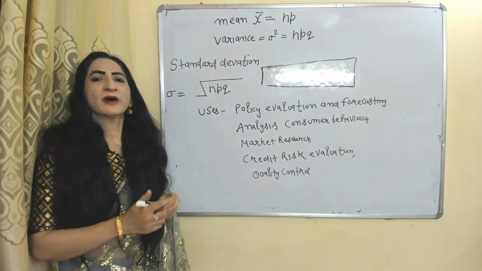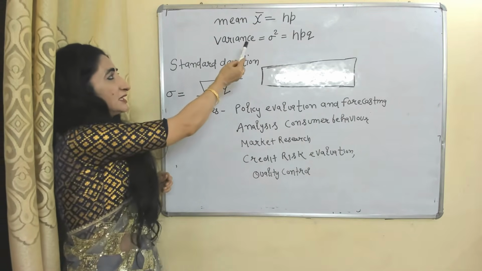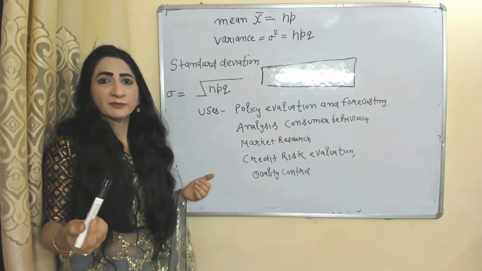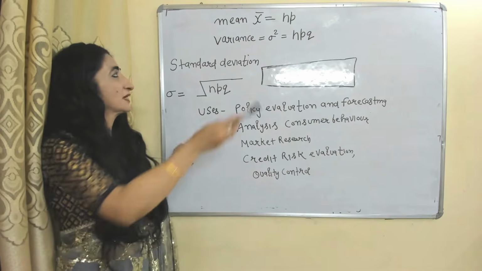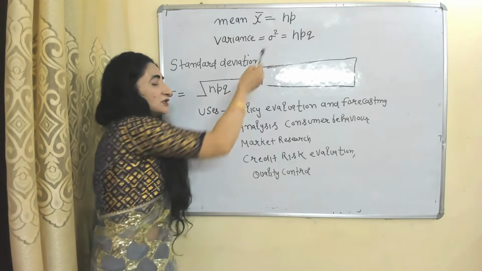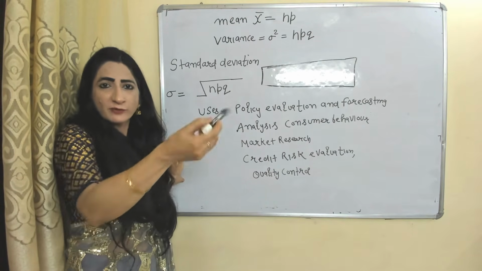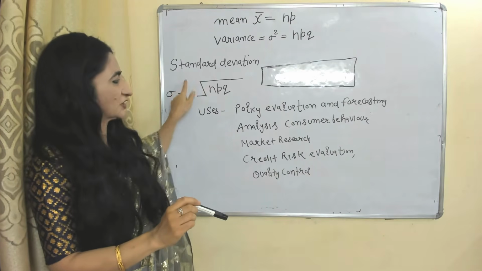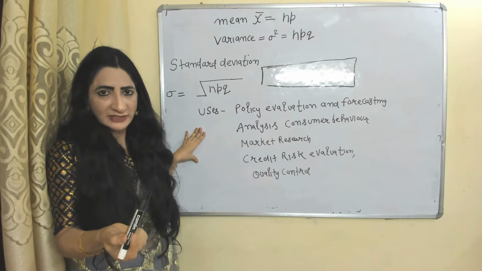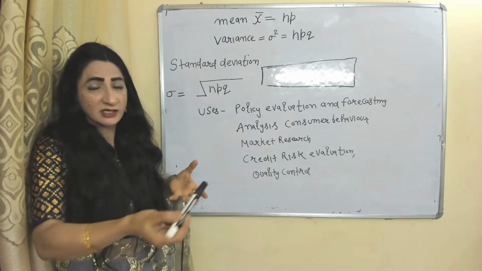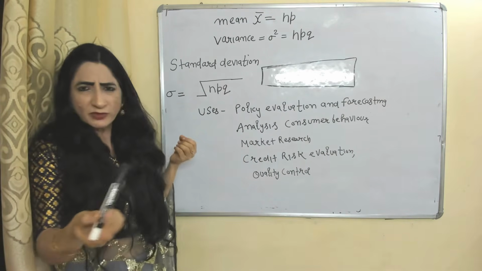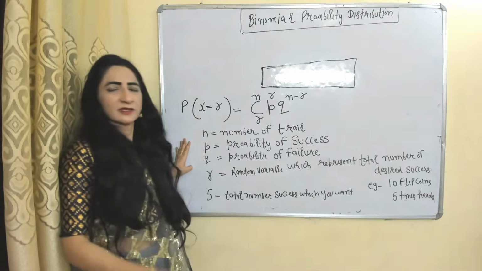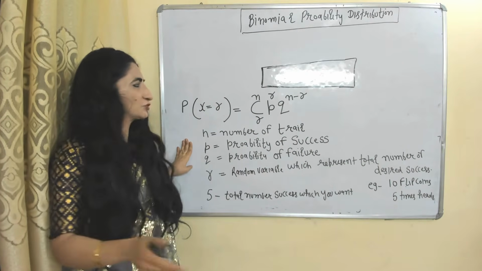In binomial probability distribution, mean equals NP. N represents number of trials, P represents probability of success from a single trial. Variance equals NPQ. Q represents probability of failure from a single trial. And the square root of NPQ is called the standard deviation. We use binomial probability distribution in order to evaluate policies, forecast economy, analyze consumer behavior, market research, credit risk evaluation and quality control.